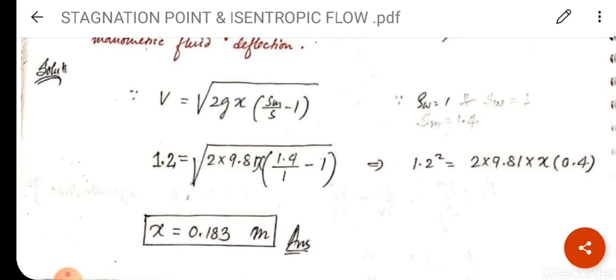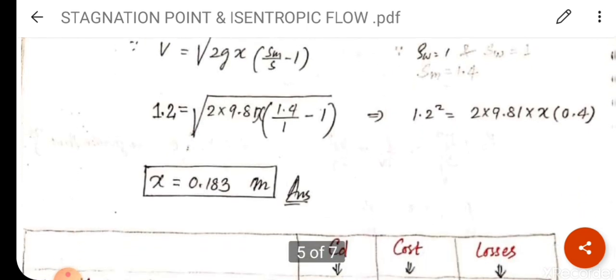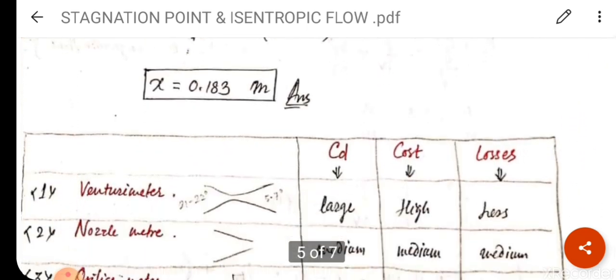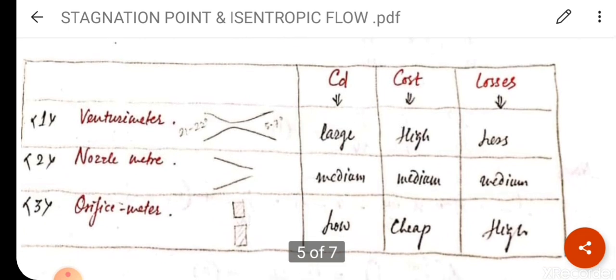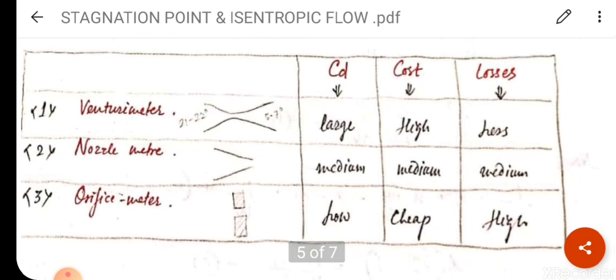of U-tube manometer. Clear? Now we will discuss in tabular form the values for venturi meter, nozzle meter, orifice meter, that is CD value, cost, and losses.